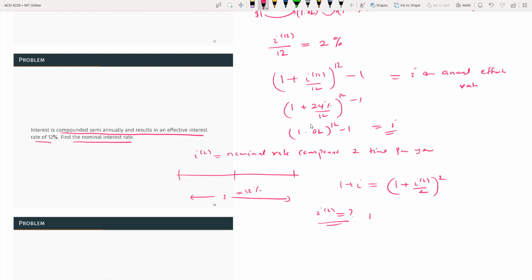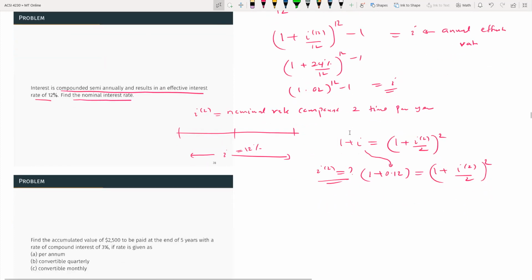So we can substitute the value: 1 plus i is given as 12%. I can take the square root of both sides, then subtract 1, then divide by 2. That would be that.